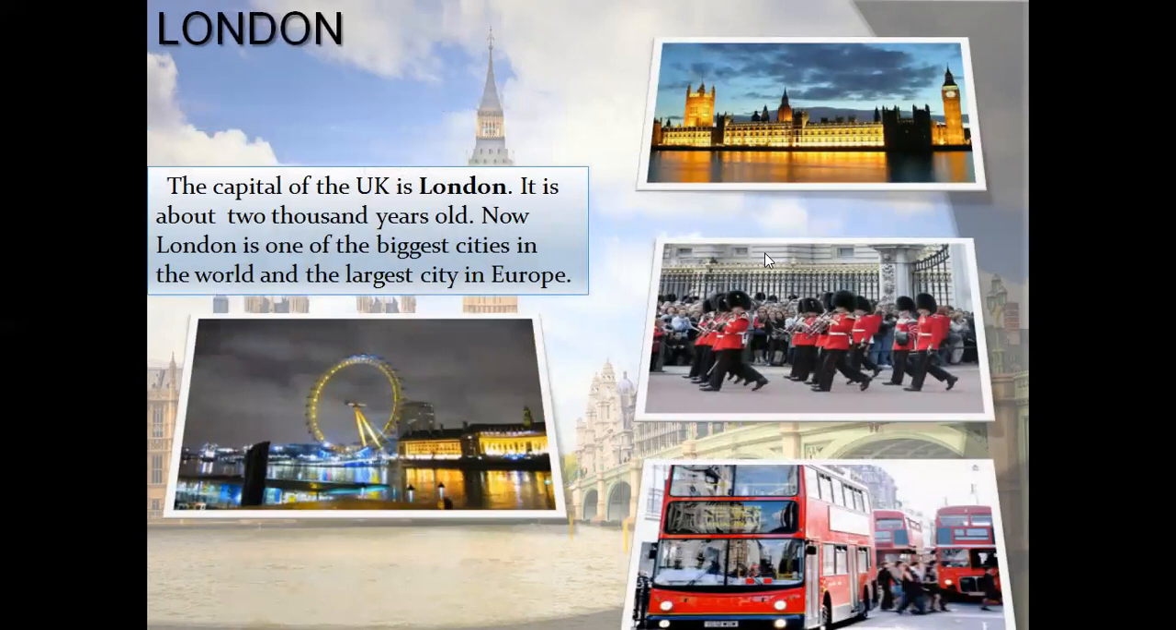So let's talk about London. The capital of the UK is London. It's about 2,000 years old, and it is one of the biggest cities in the world, and the largest city in Europe. Here is the picture of the eye, then the Big Ben, the red buses. So next slide.